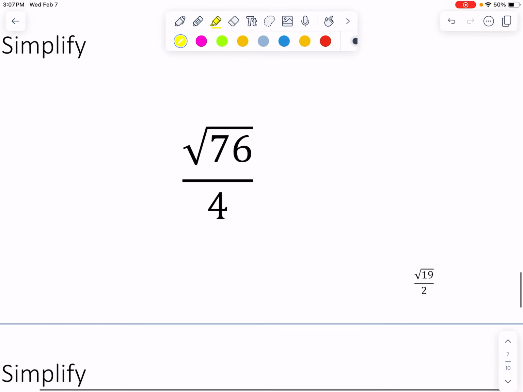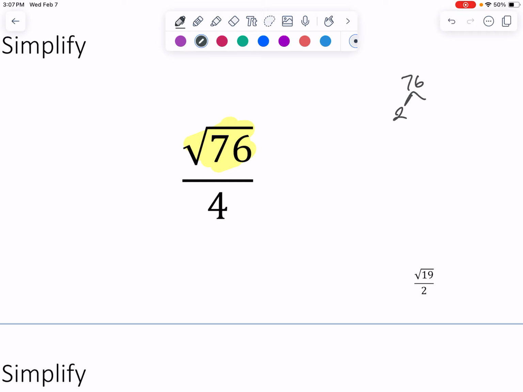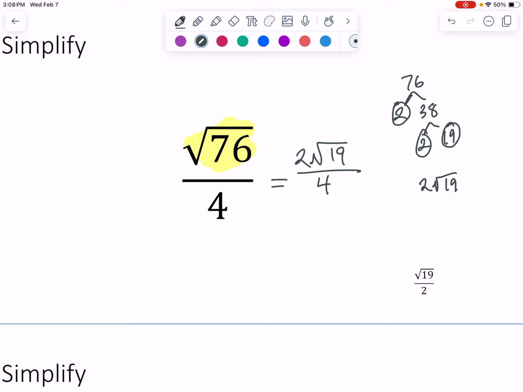For this one, we're going to simplify square root of 76. So that would be 2 and 38, 2 and 19. So the 2's pair up, the 19 stays behind. And so 2 square roots of 19 is my new numerator, and it's still over 4. And so we can simplify 2 over 4 to 1 over 2. And so we typically leave the 1 off for our final answer, which is how they wrote it.